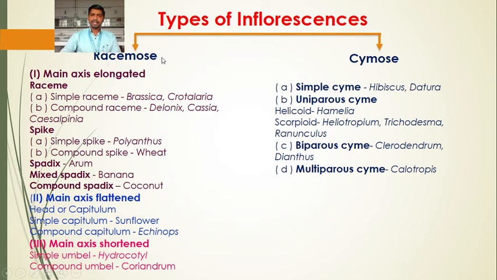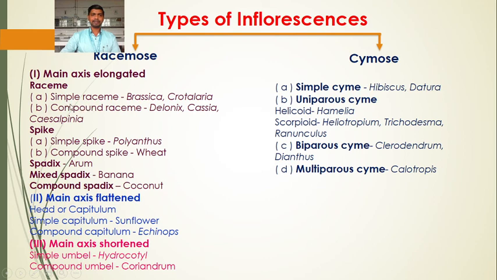The racemose is further divided into three main categories on the basis of the nature of the peduncle or main axis: if the main axis is elongated, if it is flattened, and if it is short.